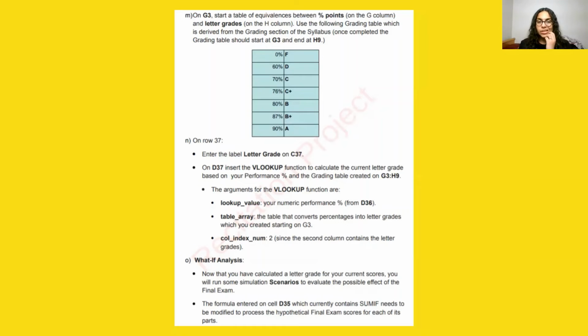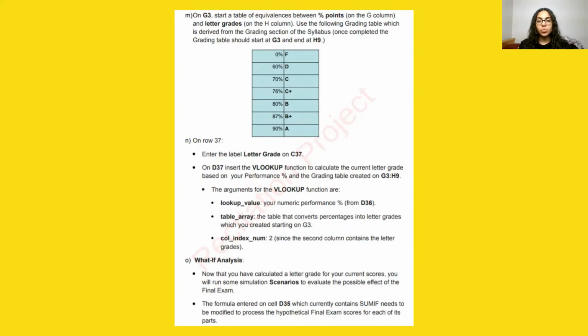Then on row 37, you have to enter the label letter grade on C37. On D37, insert the VLOOKUP function to calculate the current letter grade based on your performance percentage and the grading table created on G3 to H9.